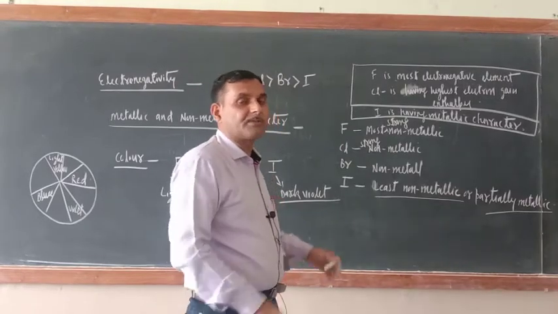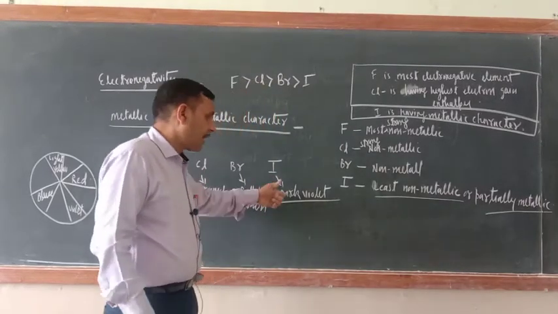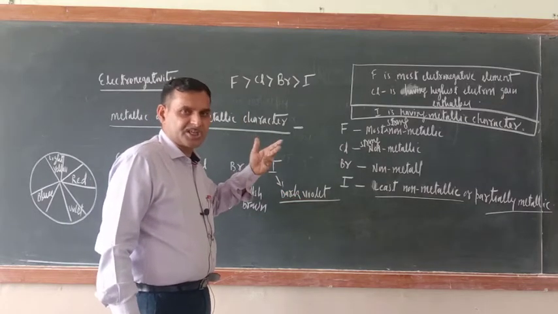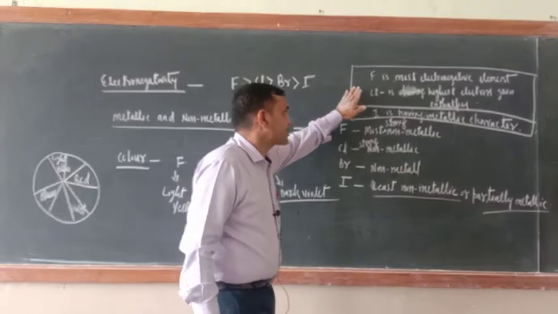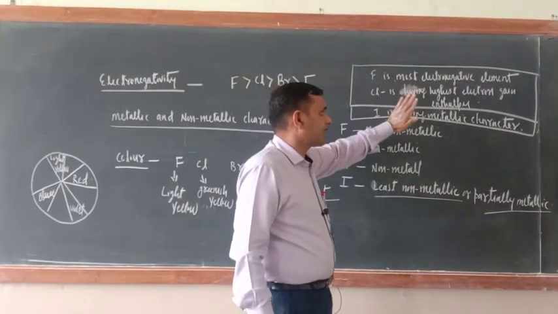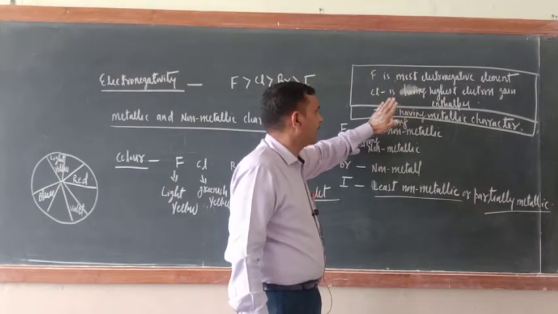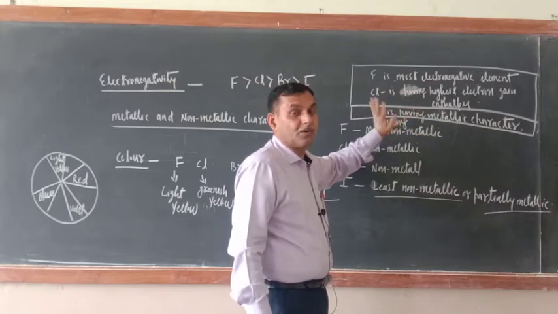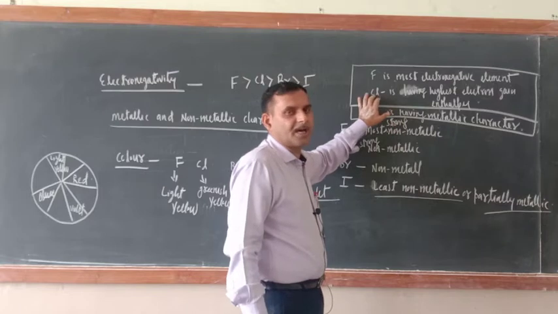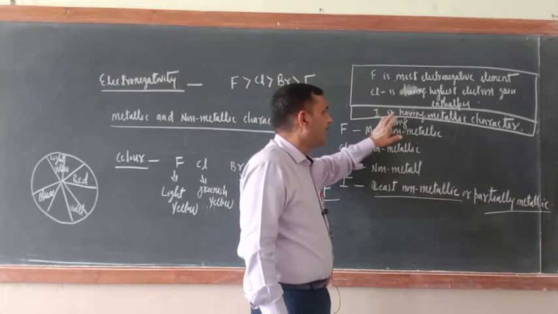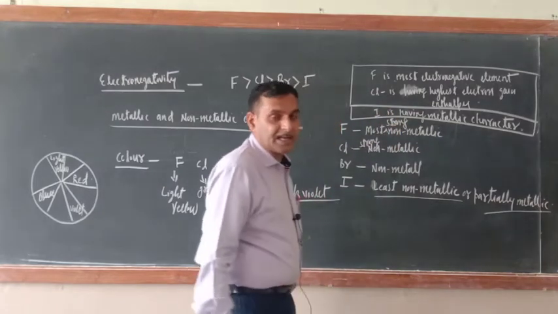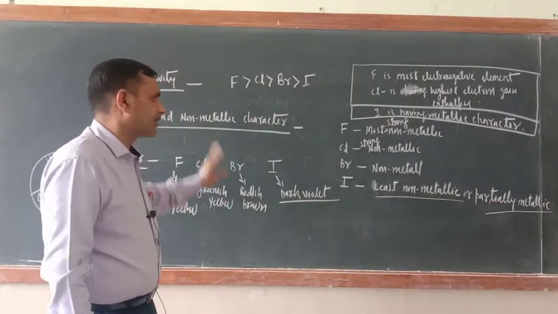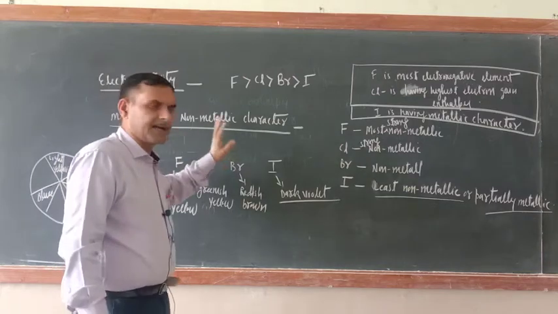What is the color of iodine? Dark violet. Its color is dark violet. Some metallic luster is there. So here I have summarized 3 points. Fluorine is the most electronegative element of the periodic table. Chlorine is having the highest electron gain enthalpy, not fluorine. And iodine is having metallic luster despite being a halogen. So this is all about the metallic and non-metallic character.